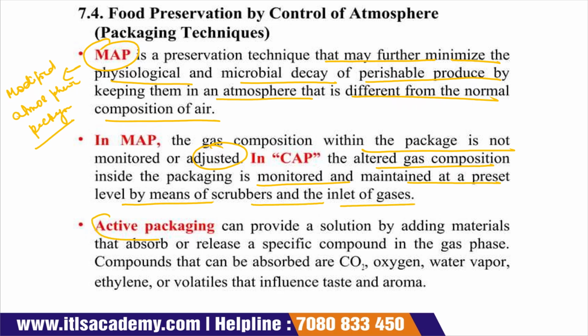Active packaging is different from MAP and CAP packaging because it provides a solution, and these solutions are used in the preservation of the food product. How do we provide that solution? Either we add some absorbent or release a specific compound in the gas phase. These compounds absorb carbon dioxide, oxygen, water vapor, ethylene, and volatiles that influence the taste and aroma of the food product.